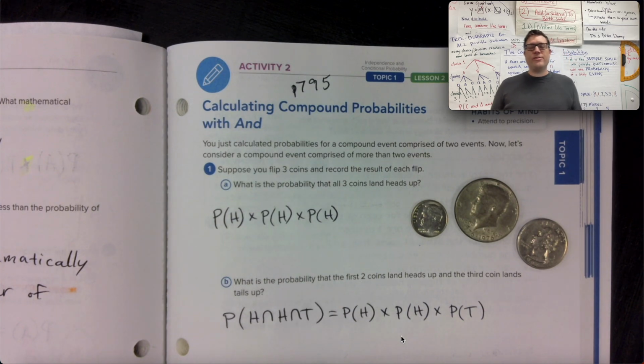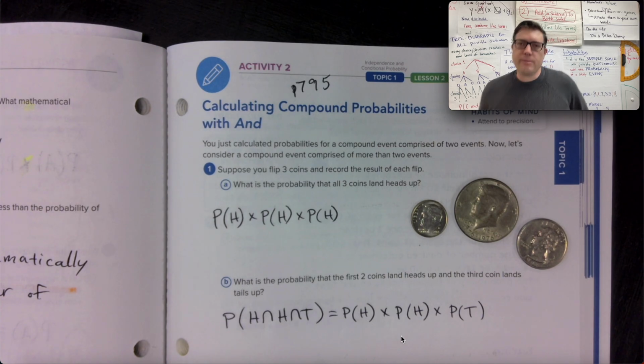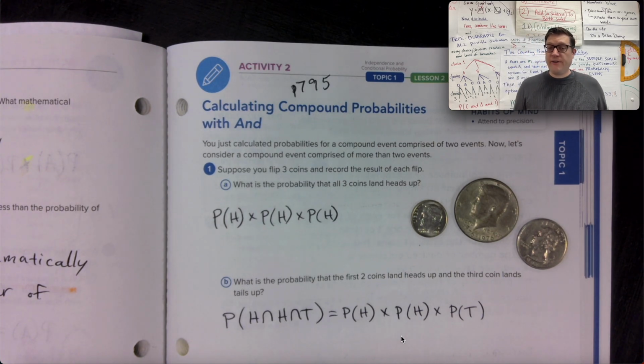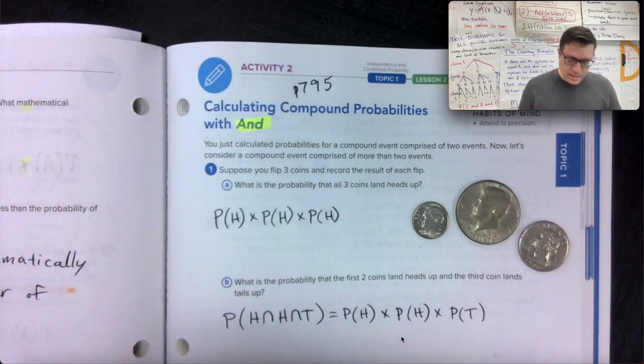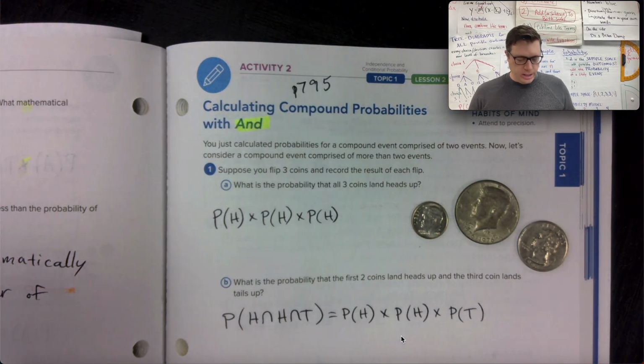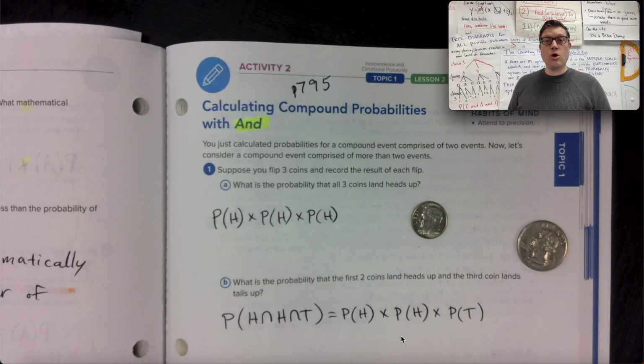Welcome everyone to page 795, geometry content, but certainly talking about probability and the mathematics behind it. On page 795, we're continuing to explore the use of "and" in this lesson. And what is a probability lesson without some amount of considering a coin flip?